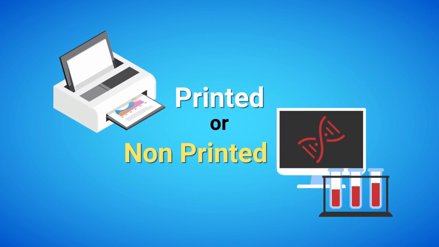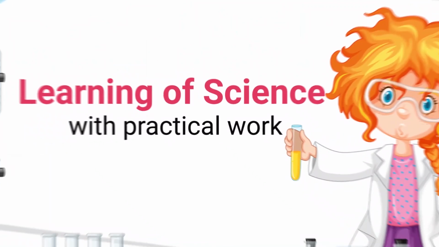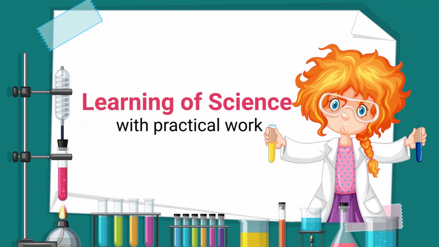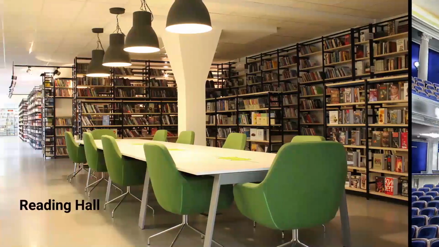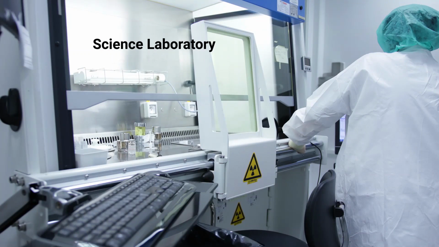All types of access to learning resources, either printed or non-printed, are ensured with the availability of ICT and computers with connectivity. It aims at providing personal space for learning. It enriches the learning of science with practical work. It may be a library, a computer lab, an auditorium, a reading hall, a well furnished or resourceful science laboratory, etc.